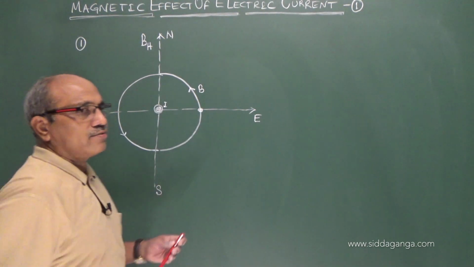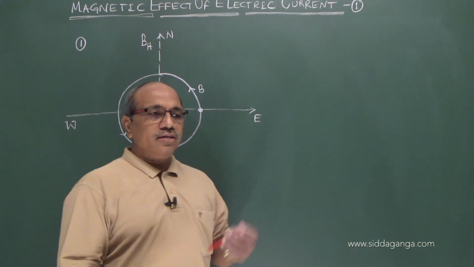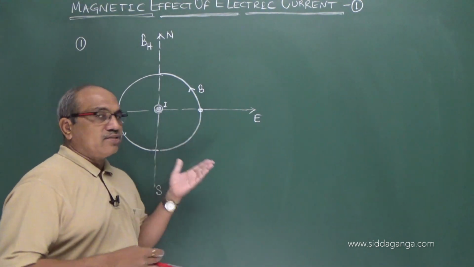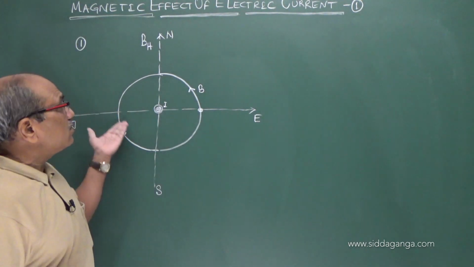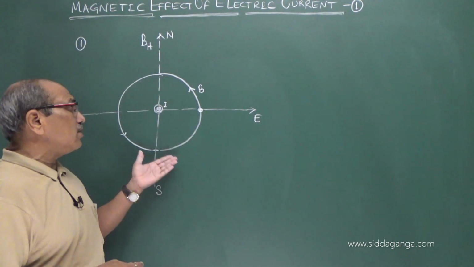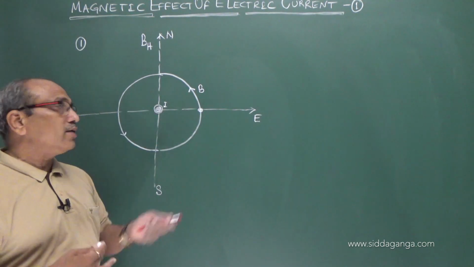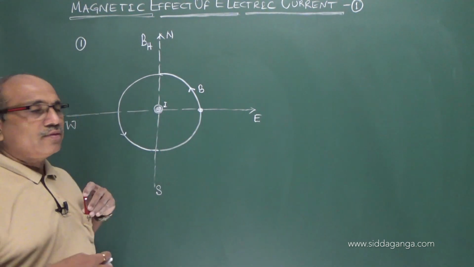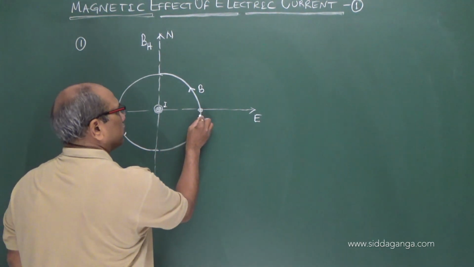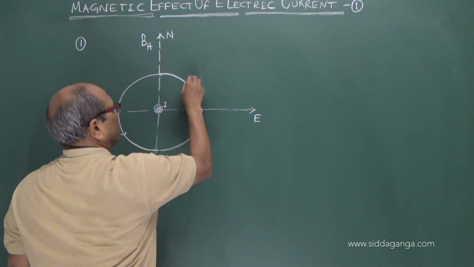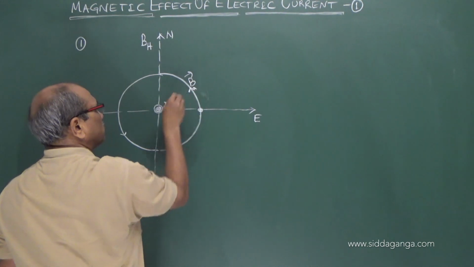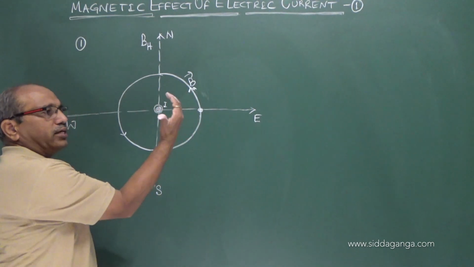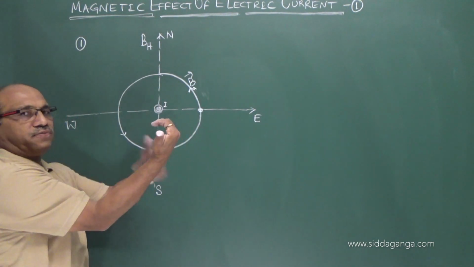There are two fields. The conductor is not in free space. It also experiences the magnetic field of the earth, and it has its own field also. At any point there are two fields. If I draw the tangent at this point, because current is towards you, the magnetic field is anti-clockwise.